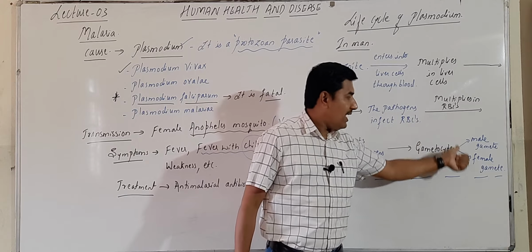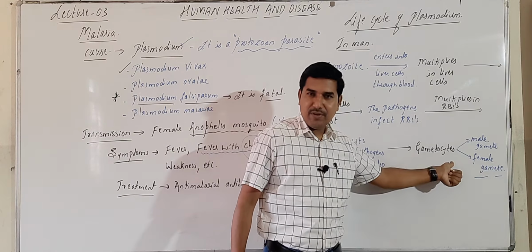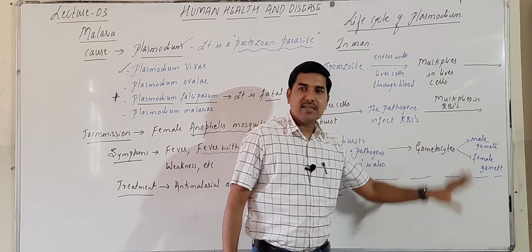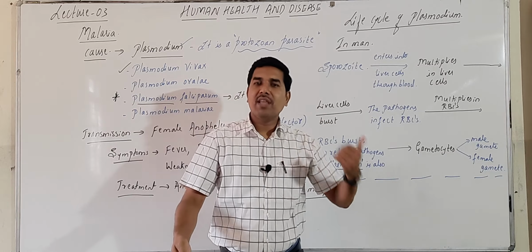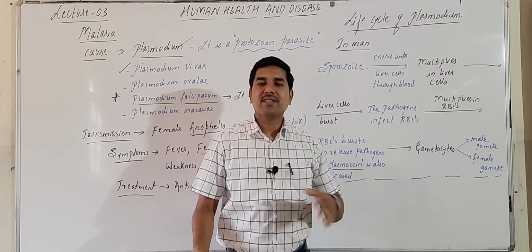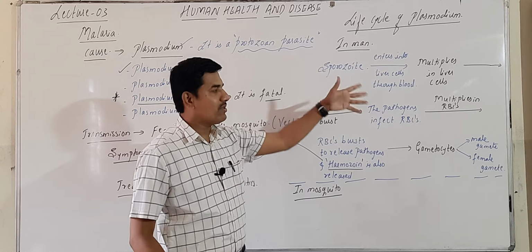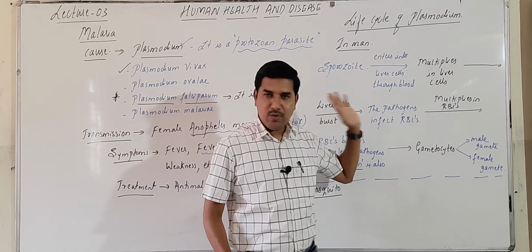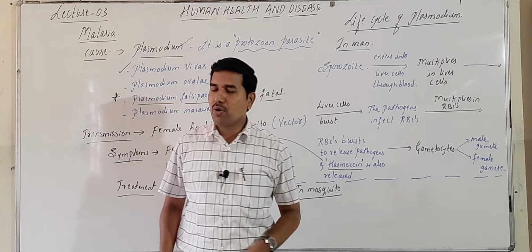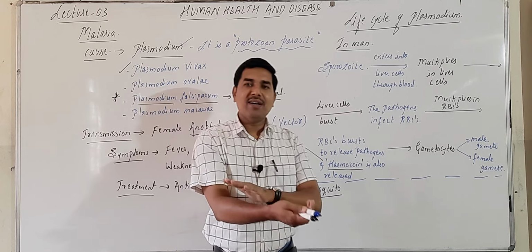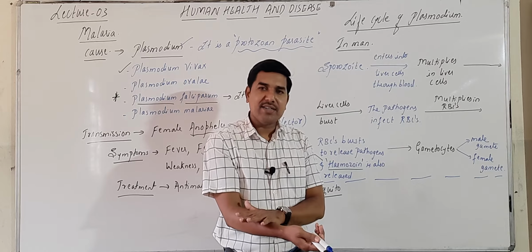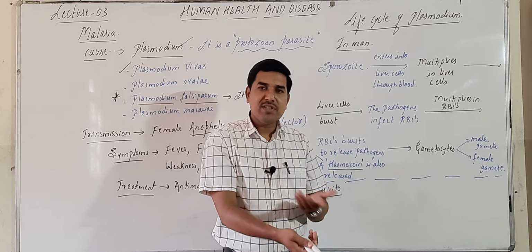they are male and female gametes. Now these gametes will be flowing in the blood, thus completing the asexual phase, because there is no fusion of any gametes here. Only gametes are formed. These gametes are not at all fused, because our blood does not have the environmental condition that helps in fusion of these two gametes.